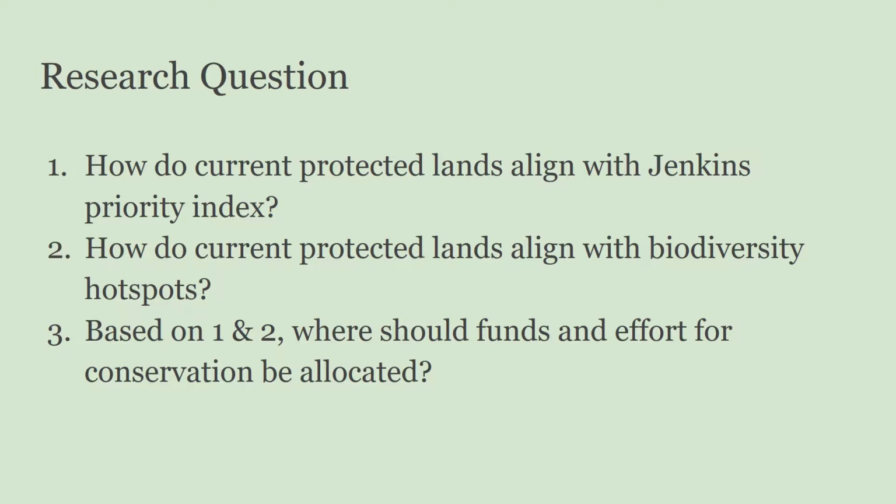How do current protected lands align with Jenkins' priority index? How do protected lands align with biodiversity hotspots? And based on those questions, where should funds and effort for conservation be allocated?